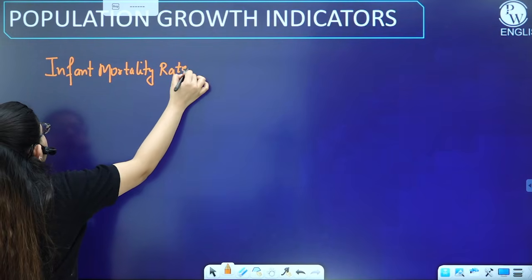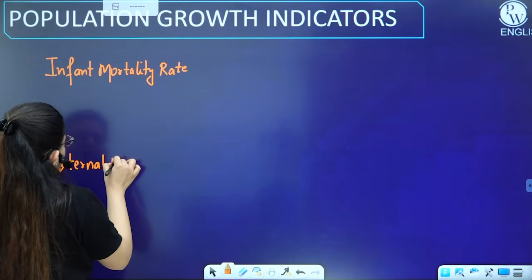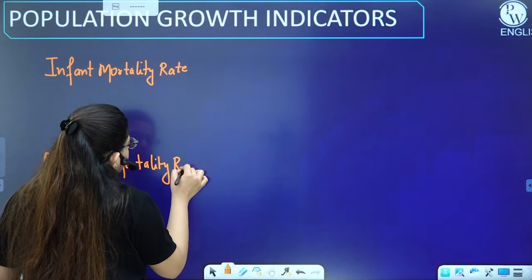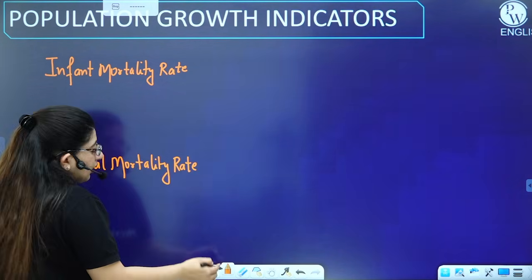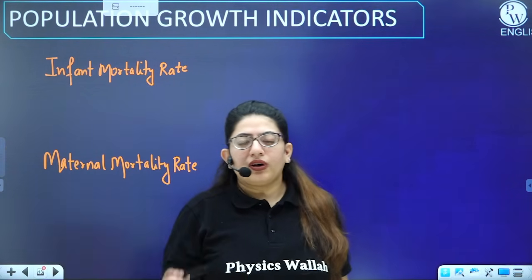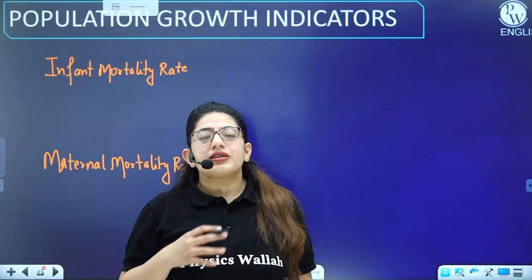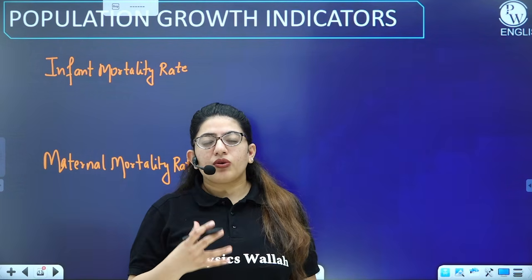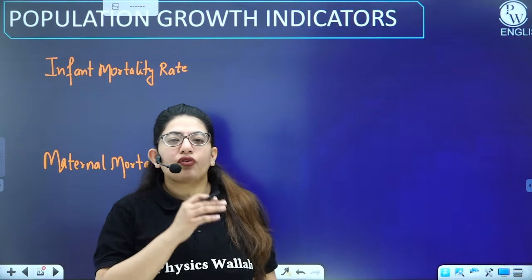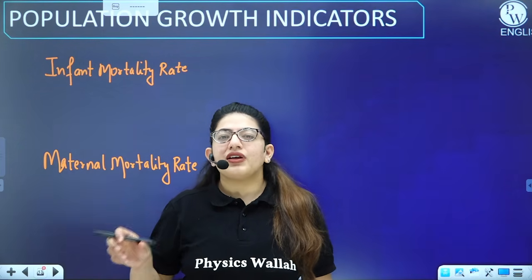And then we have the maternal mortality rate. What's the difference? For example, if I say a child was born, but the child was born dead, then what's that? A newborn baby is known as an infant. What's the criteria of defining an infant? It is from its birth to at least 1 year. So an infant is a child of less than 1 year.